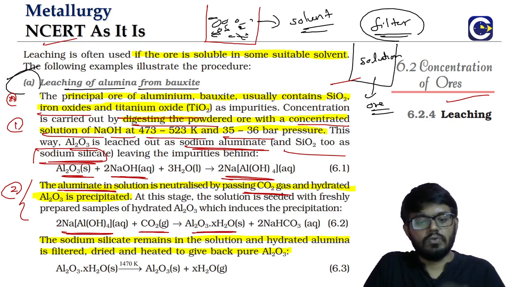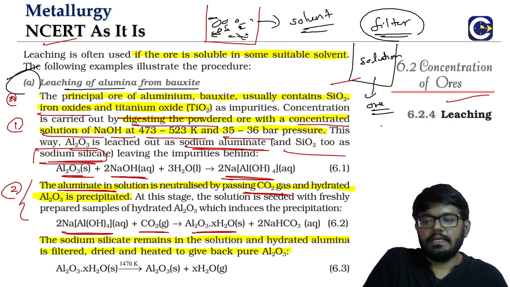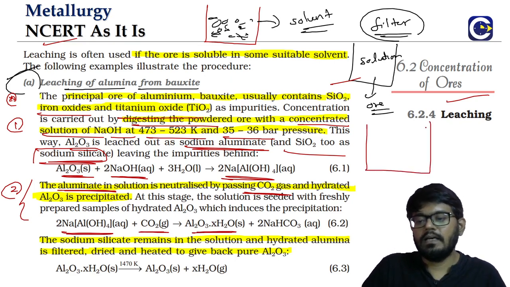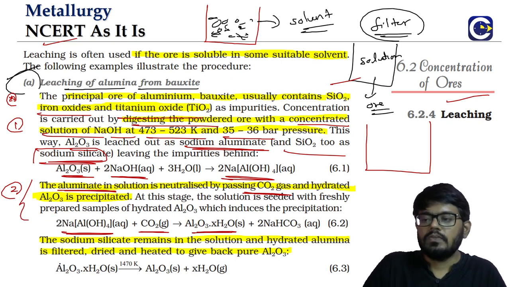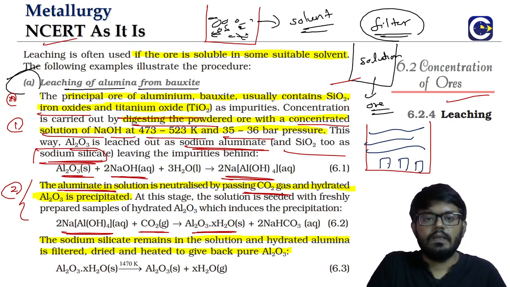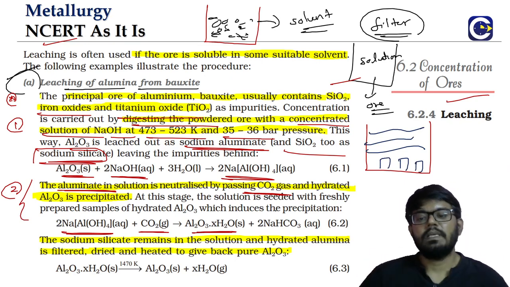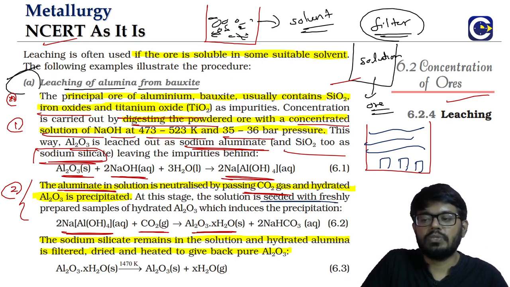Hydrated Al2O3. And this is another practical process that we do. So from this solution, we are expecting that the hydrated Al2O3 will precipitate. But to induce the precipitation, we will be seeding the solution with freshly prepared samples of Al2O3.